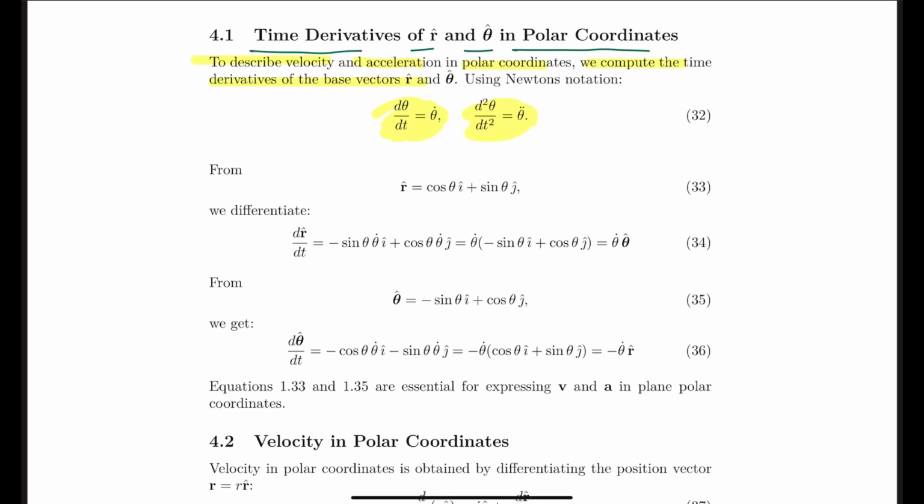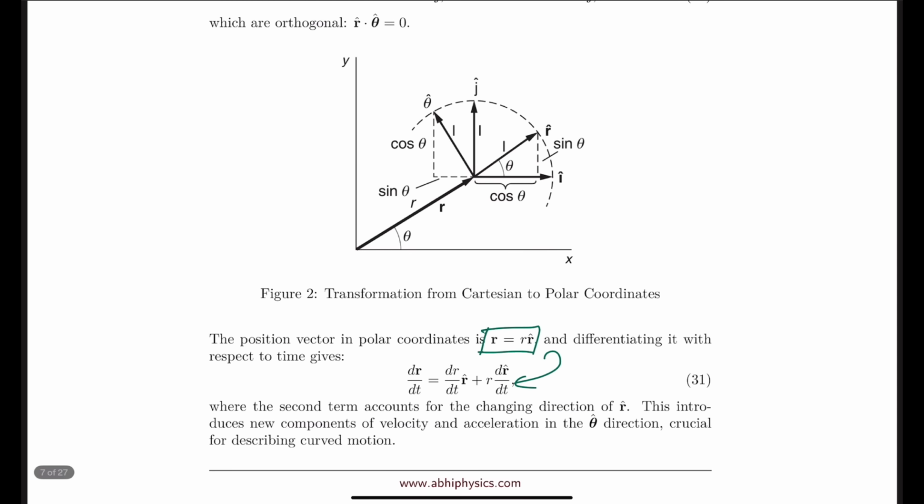Then we have r cap is equal to cos theta i cap plus sin theta j cap, and this is the result from this simple figure only. If this is vector r, then this is going to be cos theta, and this is going to be sin theta, and so on in this direction as well. So if you understand the geometry of trigonometry from class 10th level, this will be easy for you.